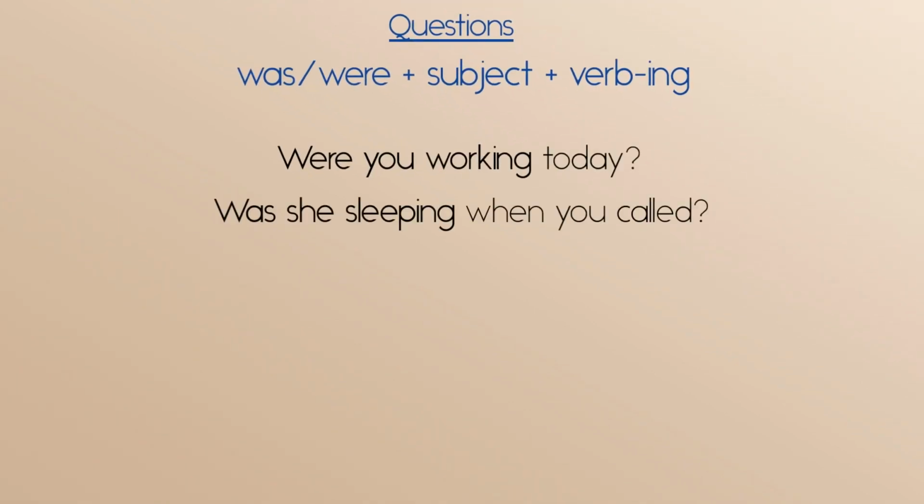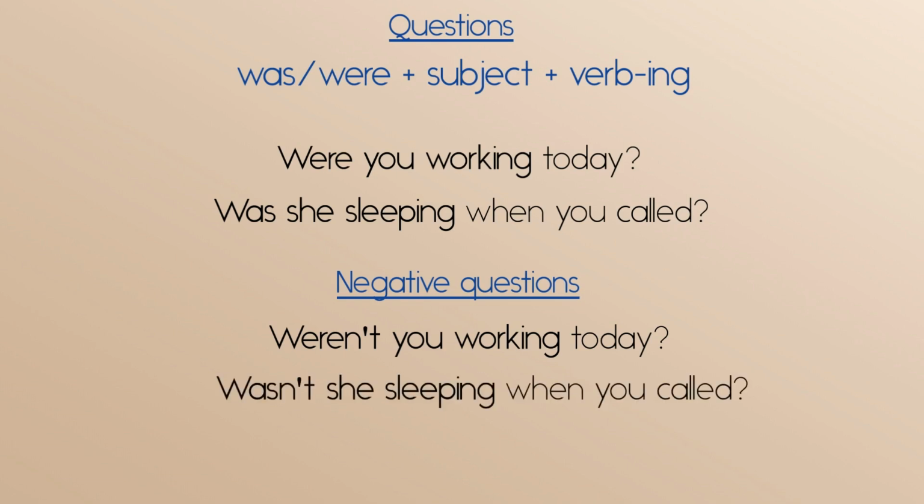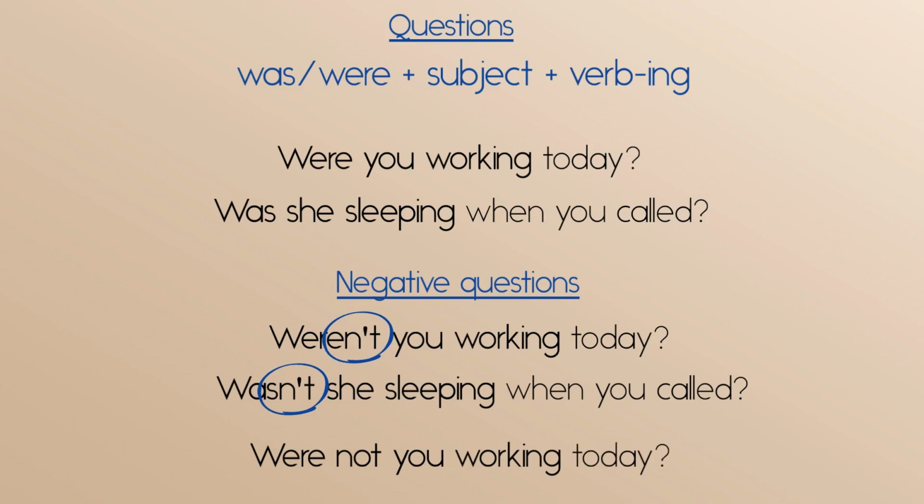We can also form negative past continuous questions by adding not. For example, weren't you working today? Wasn't she sleeping when you called? It's important to remember that we always use a contraction when forming negative past continuous questions. We do not say, were not you working today?